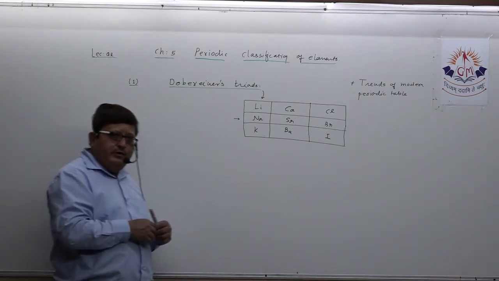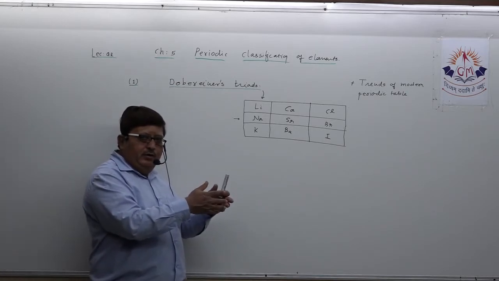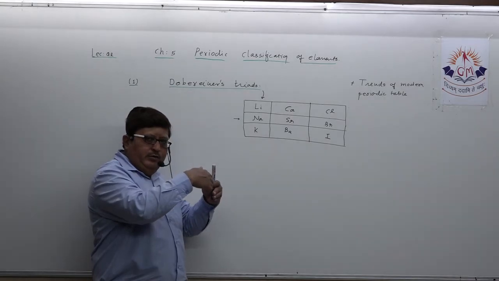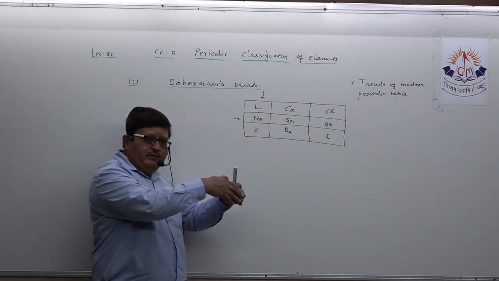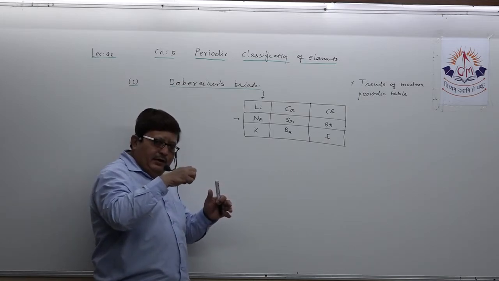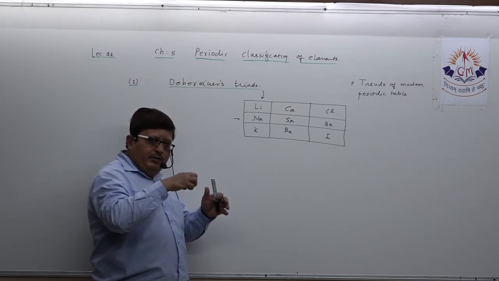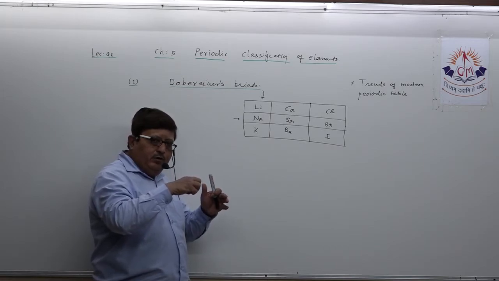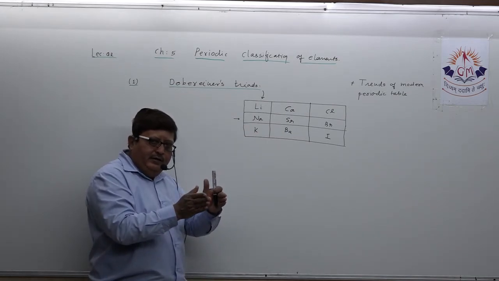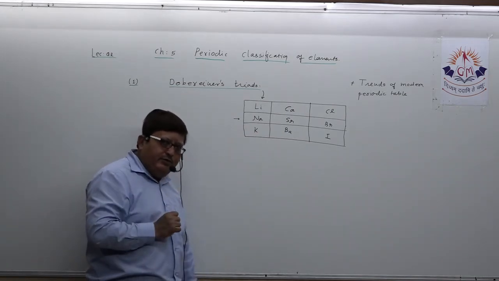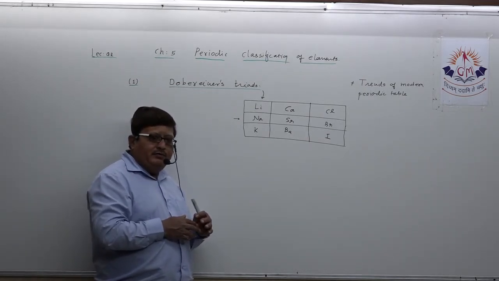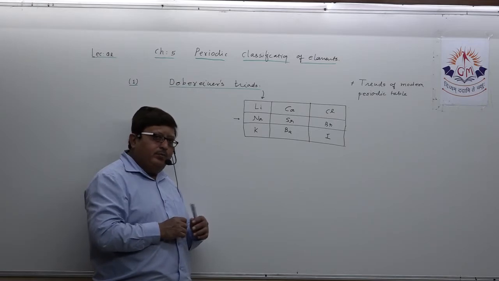He arranged all elements known in his time according to increasing atomic mass. He analyzed the chemical properties of all elements first, and then made triads in such a way that all elements in one triad have similar chemical properties.